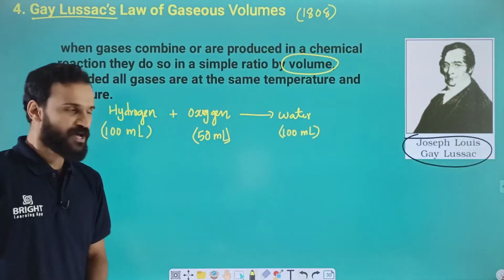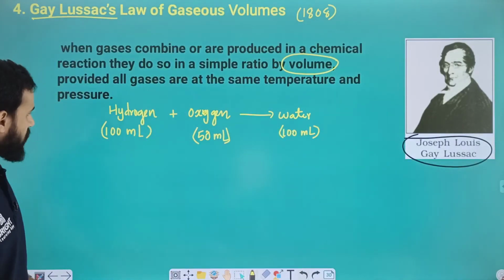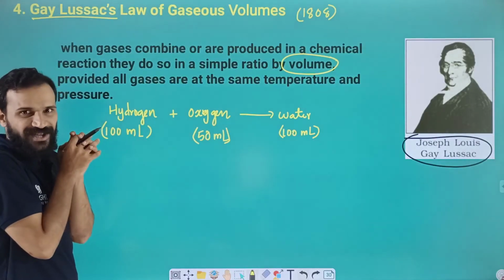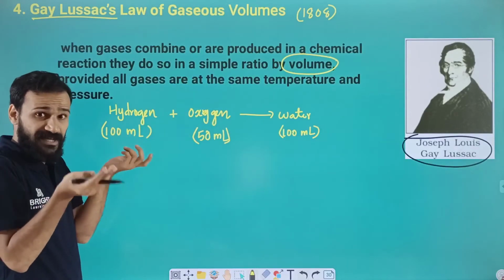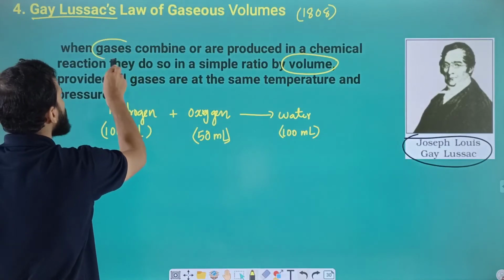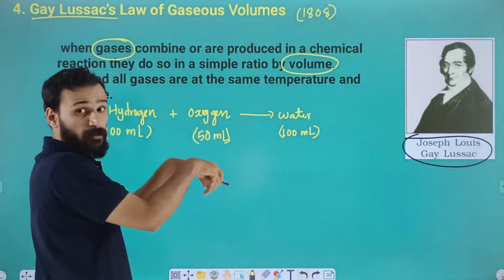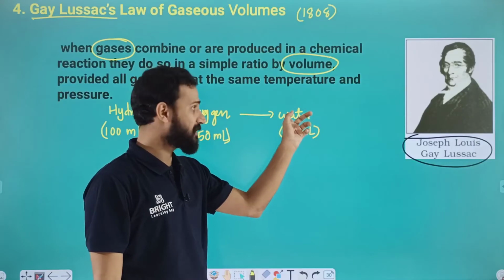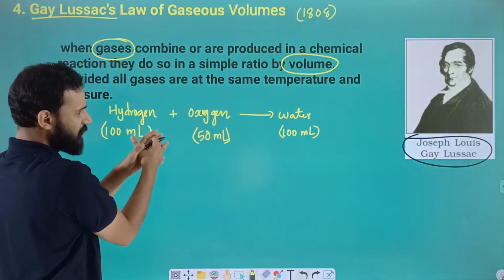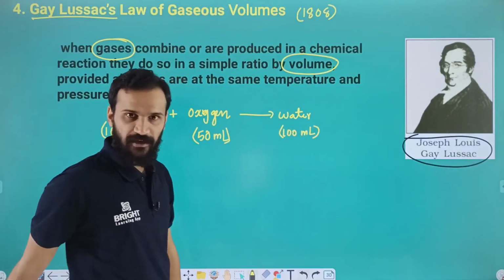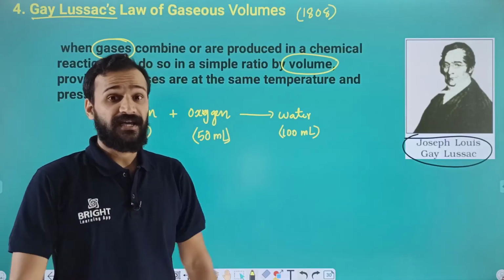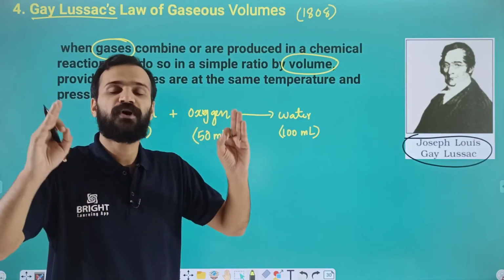So in this reaction, you can see that when gases are combined or produced, here water is not a gas, it's a liquid, as you know. When gases combine or are produced in a chemical reaction, they do so in a simple whole number ratio.